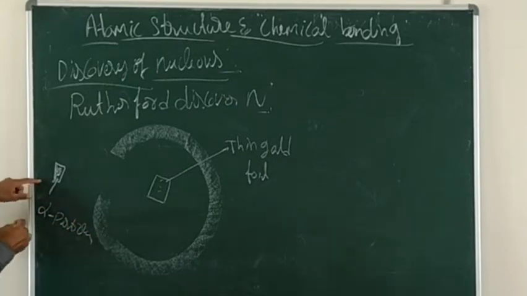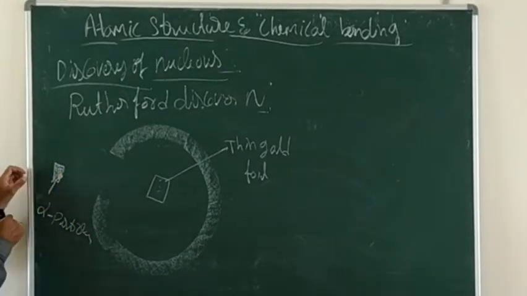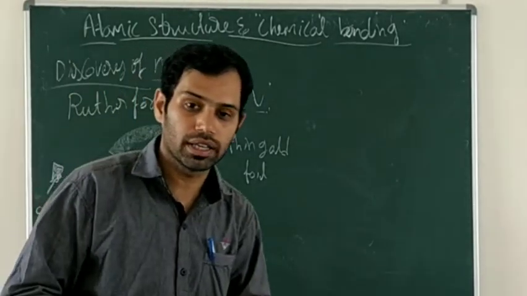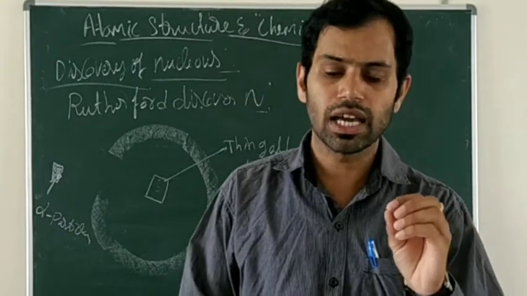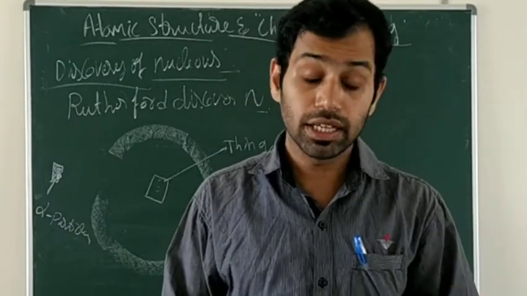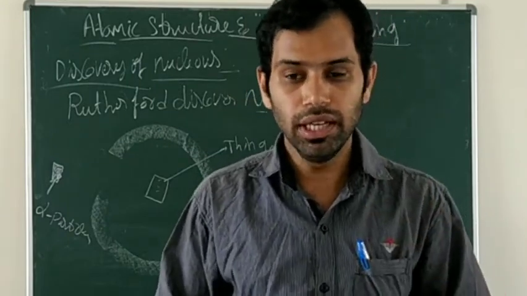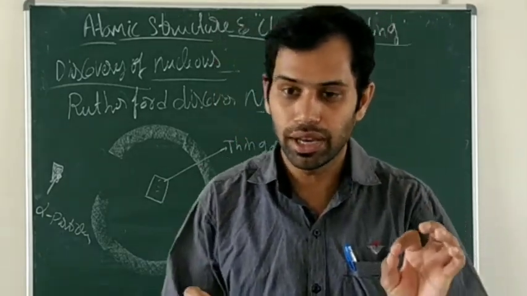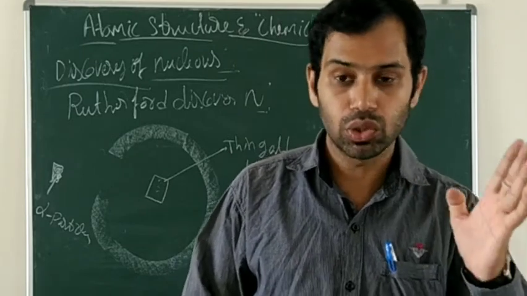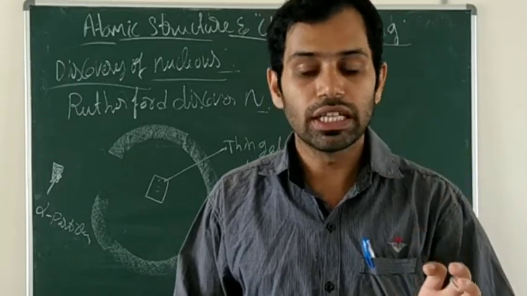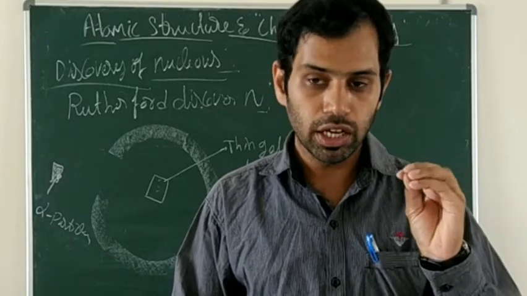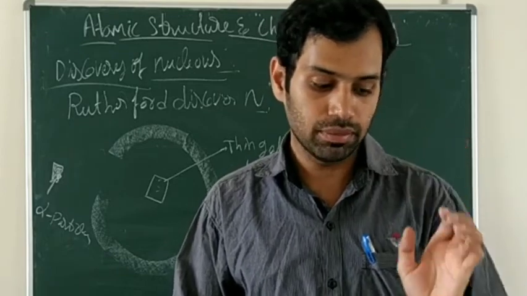So this is the alpha particle. What is the alpha particle? An alpha particle is a doubly charged helium ion. It contains 2 protons and 2 electrons. It is formed by removing 2 electrons from the helium atom.